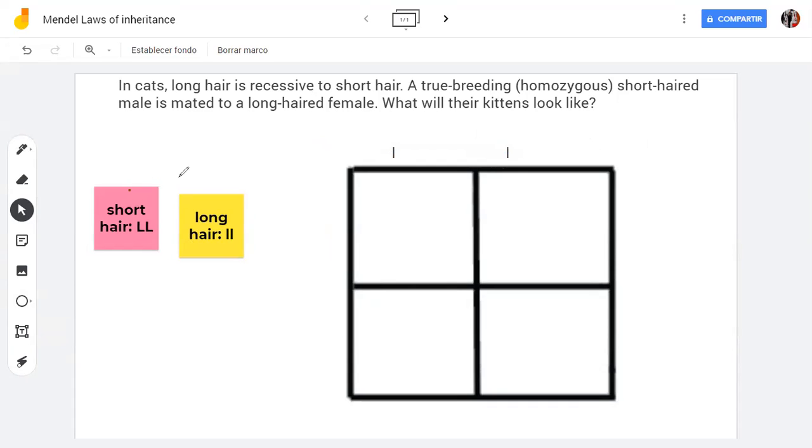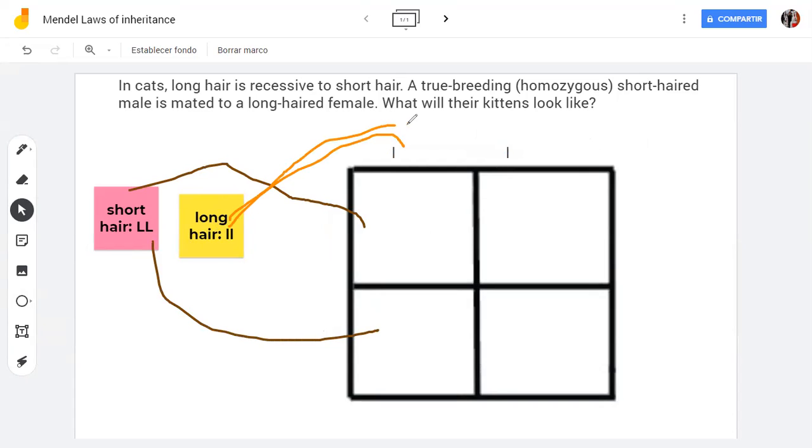So short hair, one allele will go here and the other allele will go here, and long hair, one allele goes here and the other allele goes here.